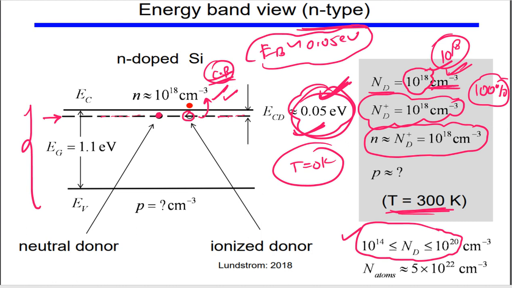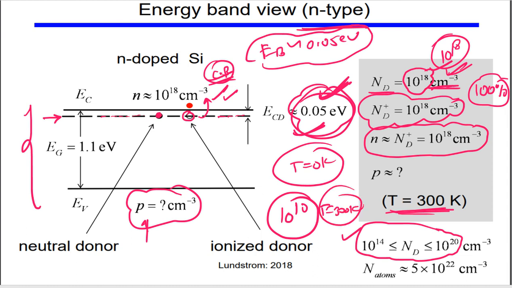Now remember, we have not disturbed the whole concentration in the valence band, but what do you think will be the concentration of these holes in the valence band? Initially we had 10 to the power 10 at room temperature, in the intrinsic semiconductor; this was the hole or the electron concentration. But now this will be different, and I will talk about that; it will be less than 10 to the power 10, the hole concentration, okay.